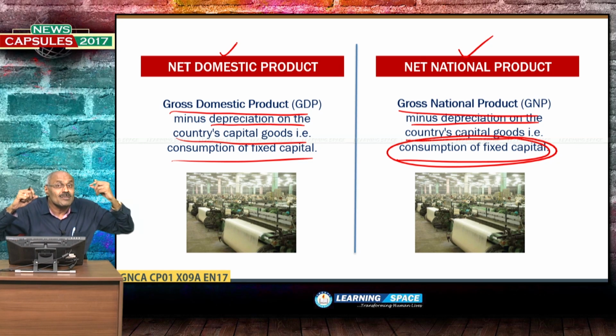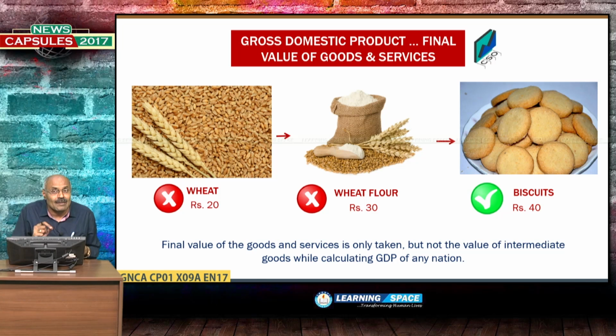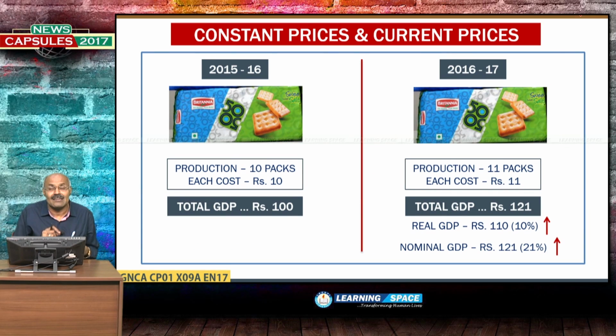Net domestic product is when you subtract depreciation on the country's capital goods, and net national product is gross national product minus depreciation on the country's capital goods. So, depreciation is the term which is associated when you are talking about net domestic product or net national product, right. So, gross domestic product, I would like to tell you once again, only the final value of goods and services is taken, right.